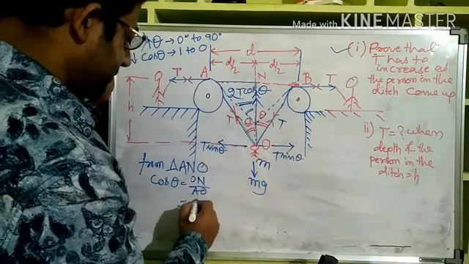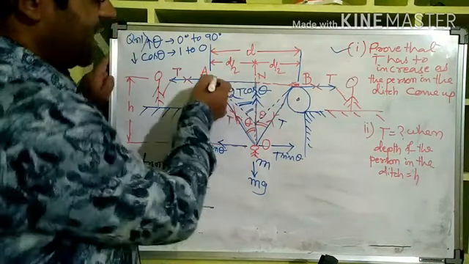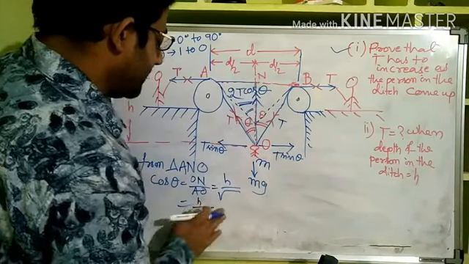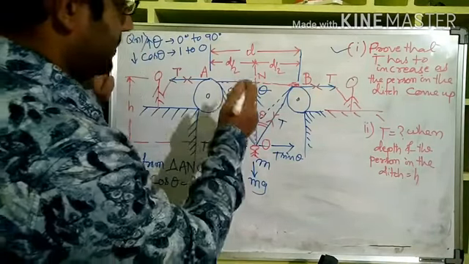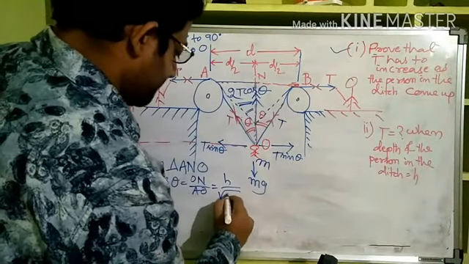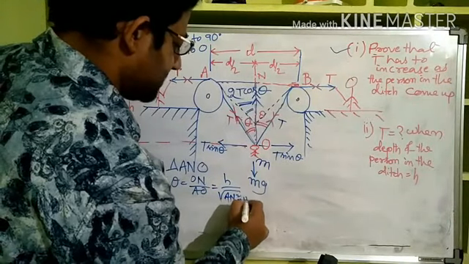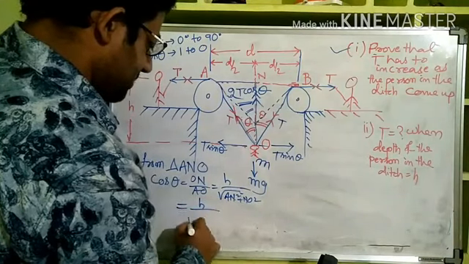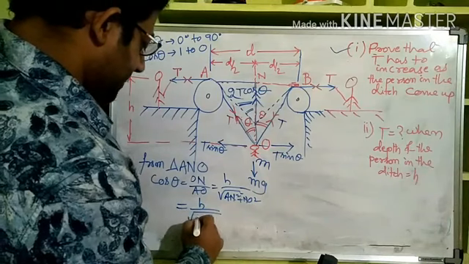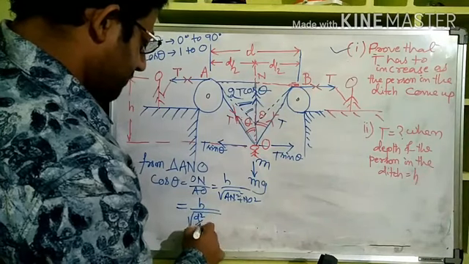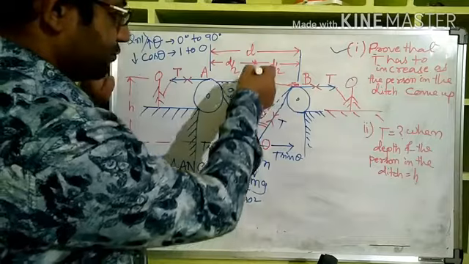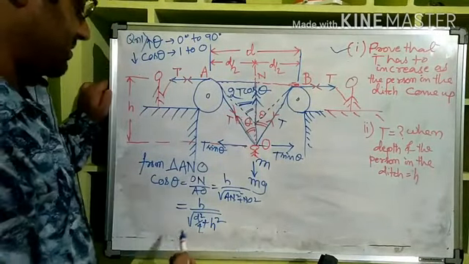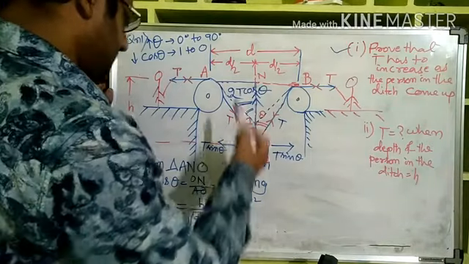Now ON is given to be h, divided by AO, which is root under AN square plus NO square. So this is equal to h by root under, AN is d by 2 whole square, so d square by 4 plus NO square is h square.